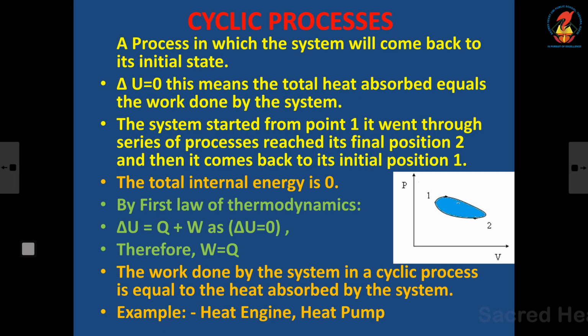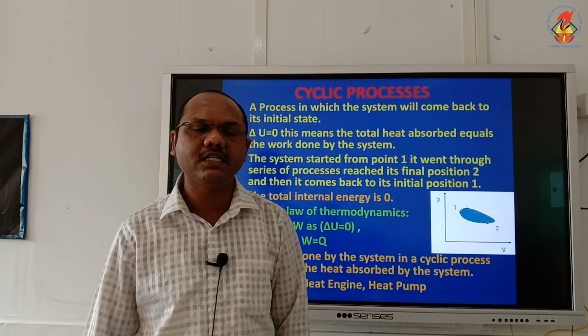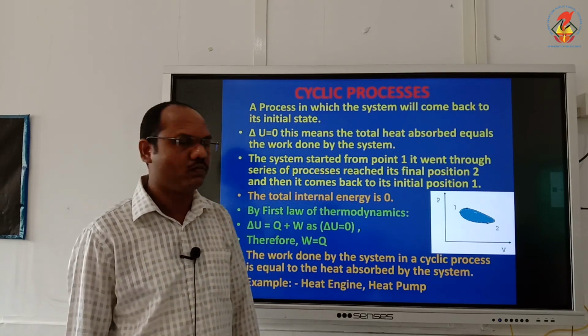So the system started from point 1, you just see the figure. The system started from point 1, it went through a series of processes, whether it is isothermal or adiabatic or isochoric or isobaric, any process, it is going through different processes. But finally it reaches position 2, and from position 2 it is coming back to the initial position 1. So in this stage the internal energy is increasing, and in this stage internal energy is decreasing, and it comes back to the original state.